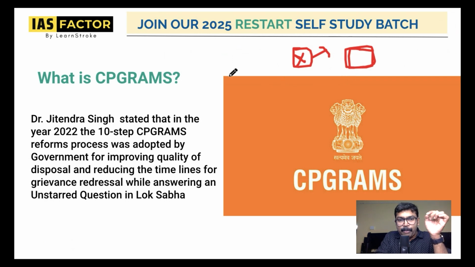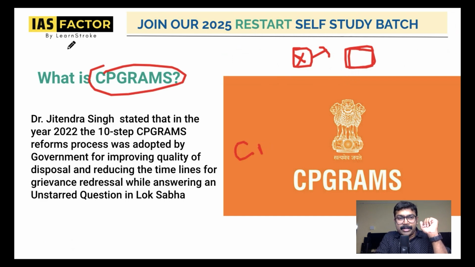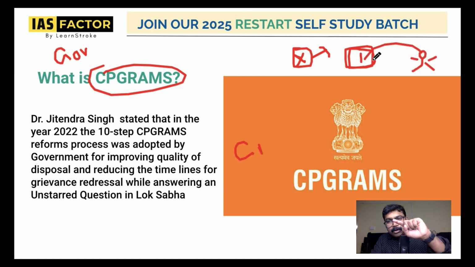So this is one of the important CPGRAMS. I'll tell you the expansion also. This is one of the important governance measures for polity and governance, especially in the mains answer. You can mark it as a governance mechanism. When you write such things, you get more marks in the mains examination also. When you have a complaint against organization X, you can use CPGRAMS, log in, and give a complaint against the organization.